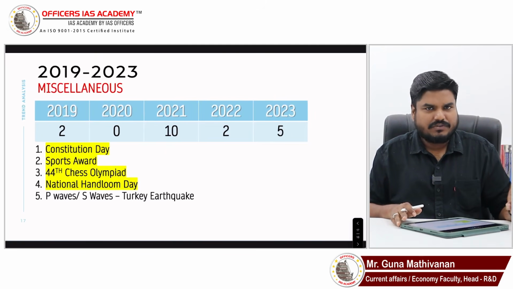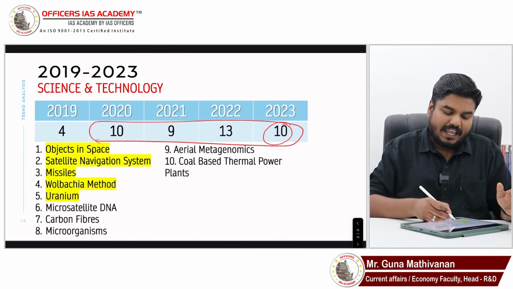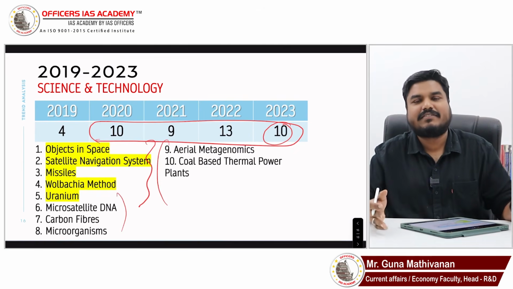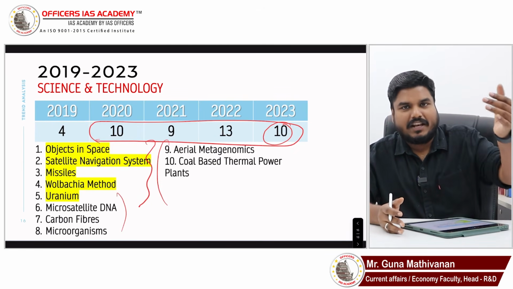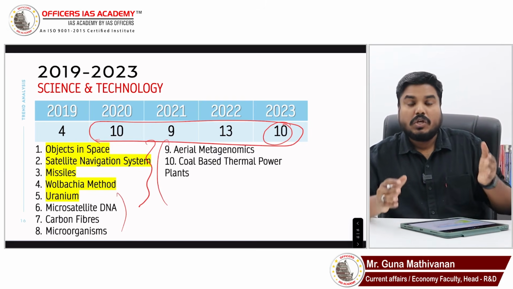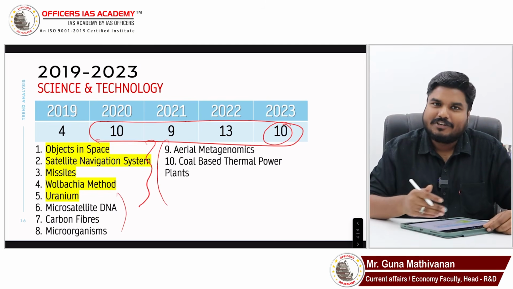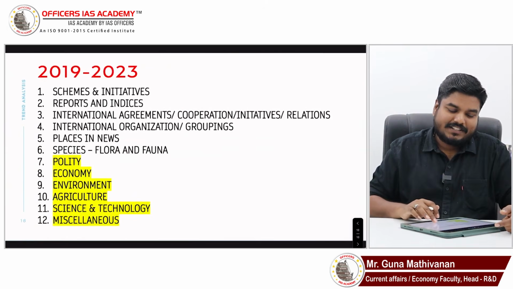Miscellaneous topics is also given. So now, certain topics I have highlighted in yellow and certain topics I have not highlighted. What is the difference, sir? The difference is the topics which are highlighted in yellow, those were directly in newspaper.